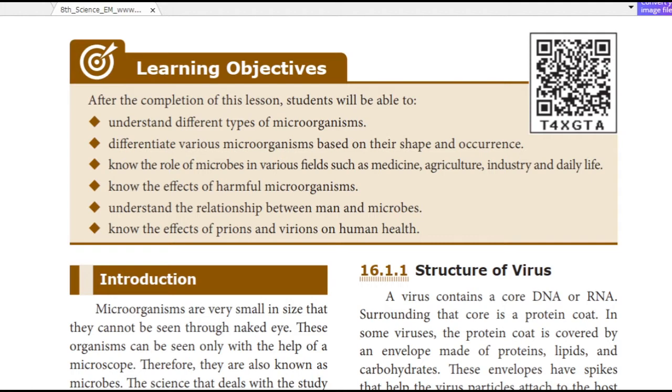Know the role of microbes in various fields such as medicine, agriculture, industry and daily life. Know the effect of harmful microorganisms, that is, which cause diseases. Harmful means which causes diseases and dangers. Understand the relationship between man and microbe. There is definitely some relation, isn't it? Know the effect of prions, virions and human health. Okay. Now let us see.